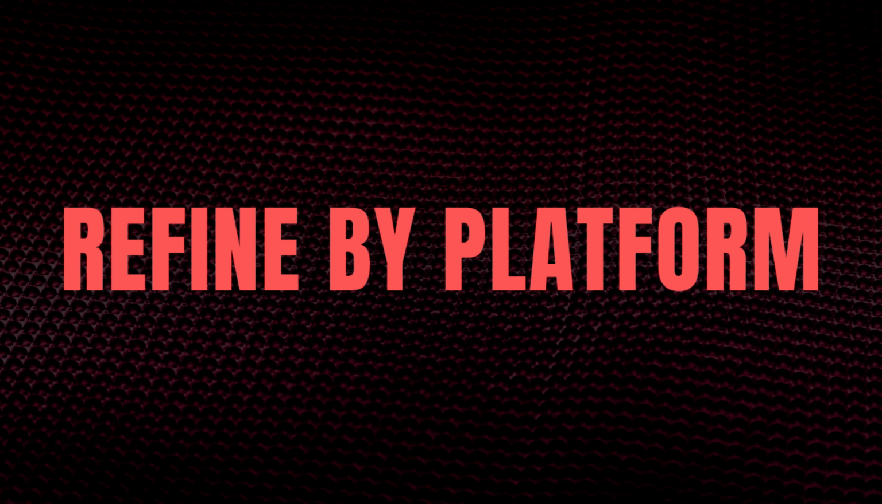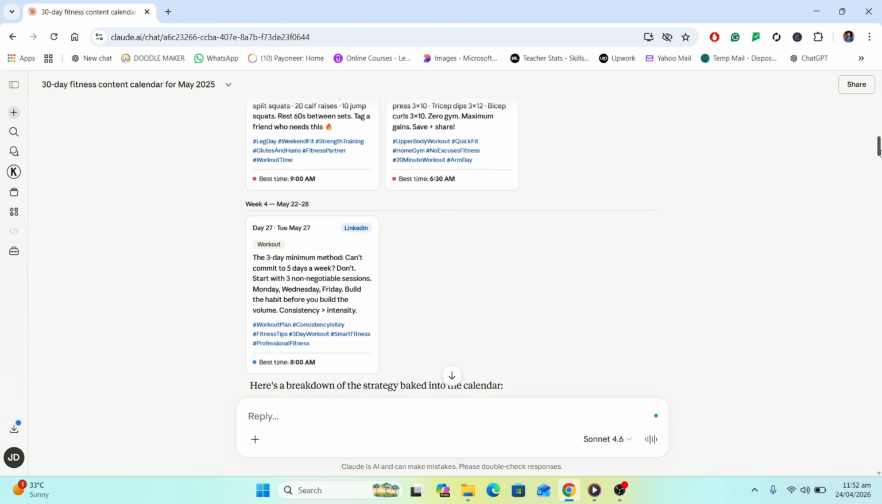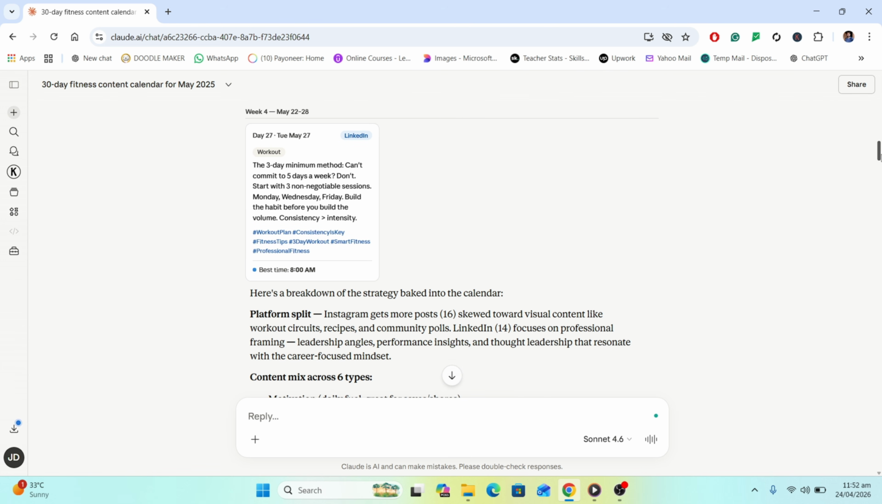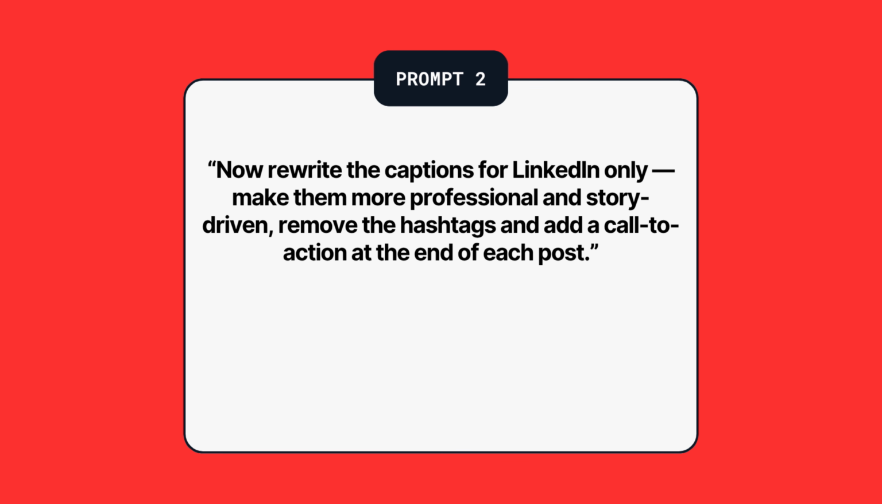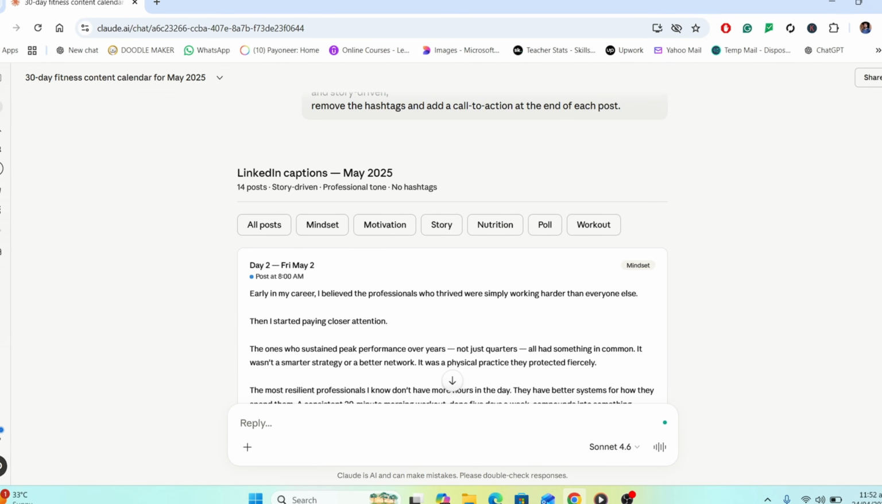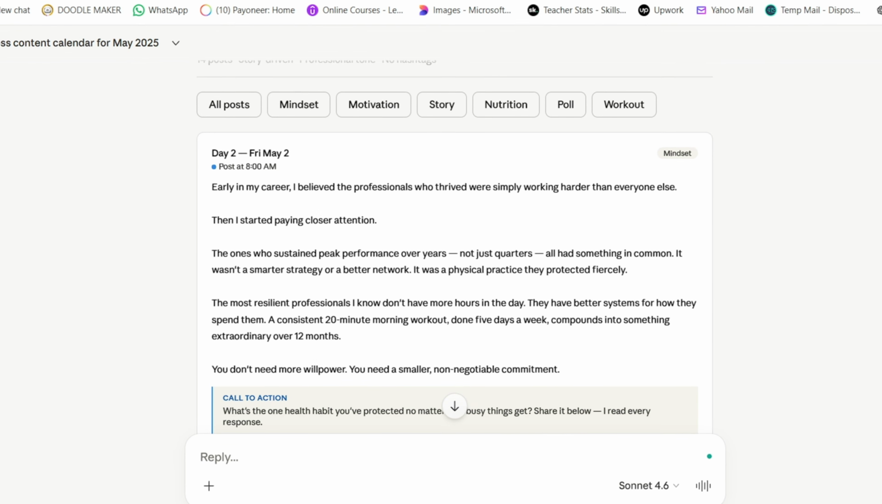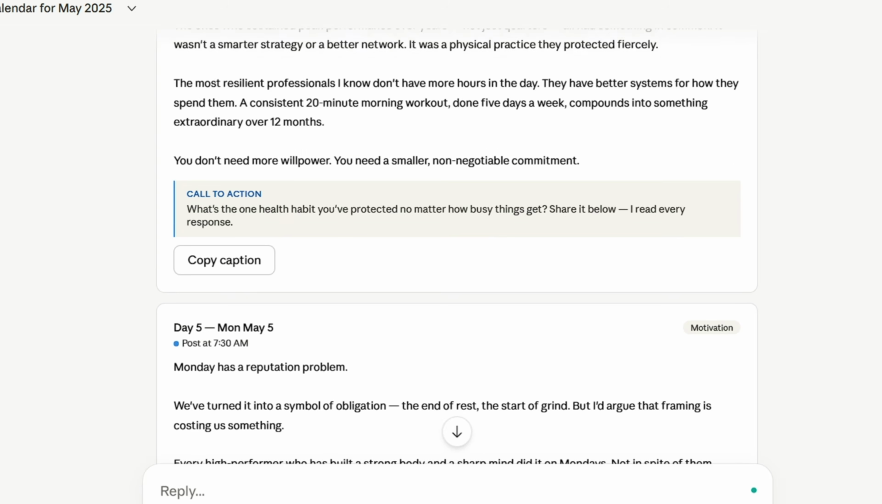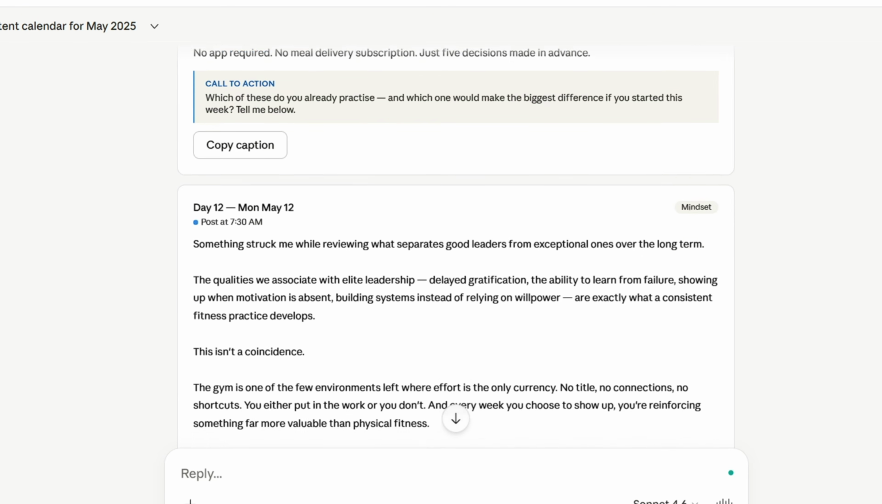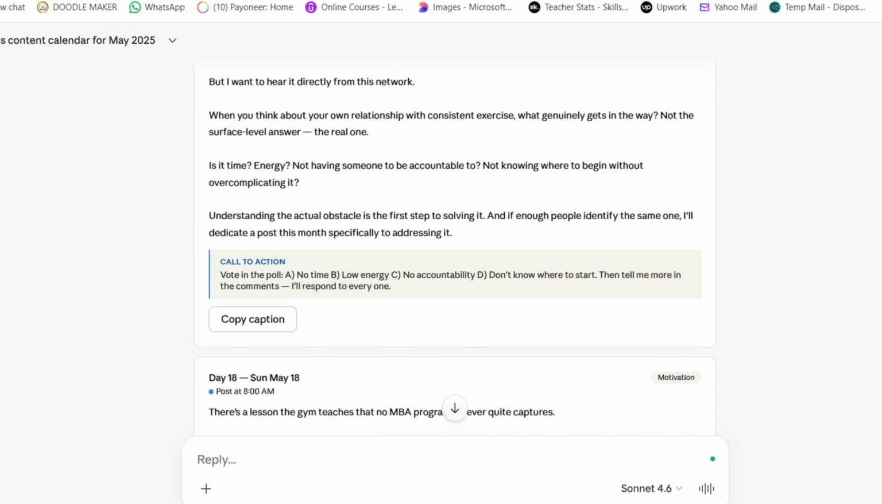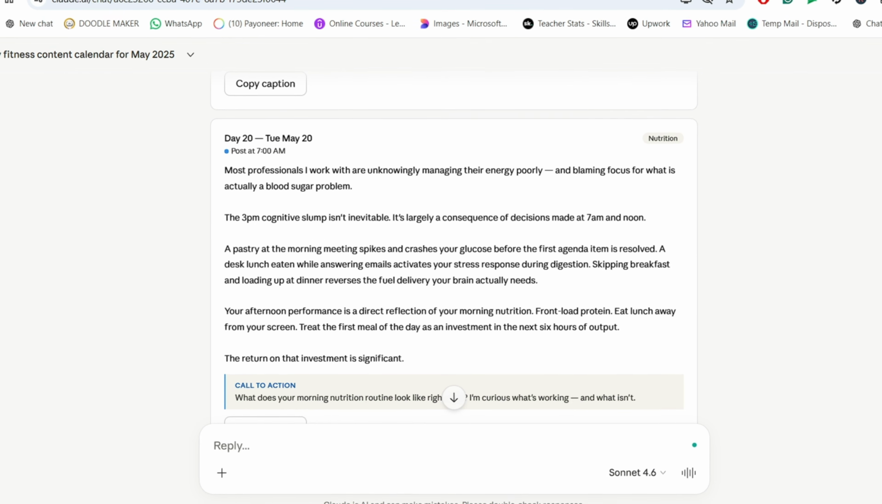Refine by platform. You don't leave the chat, just type a follow up message. Say, rewrite the captions for LinkedIn, more professional, story driven, remove hashtags, and add a call to action at the end. Claude remembers everything from earlier in the conversation and adjusts the content without starting over. This works for any platform: Instagram, TikTok, Facebook, Twitter, LinkedIn.